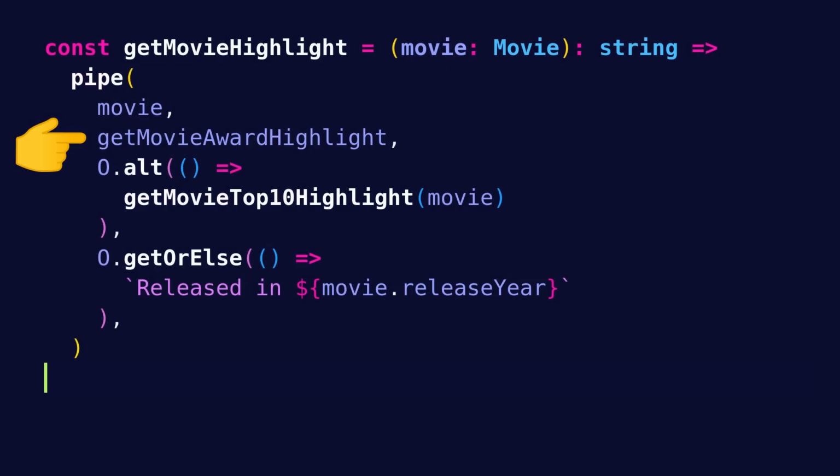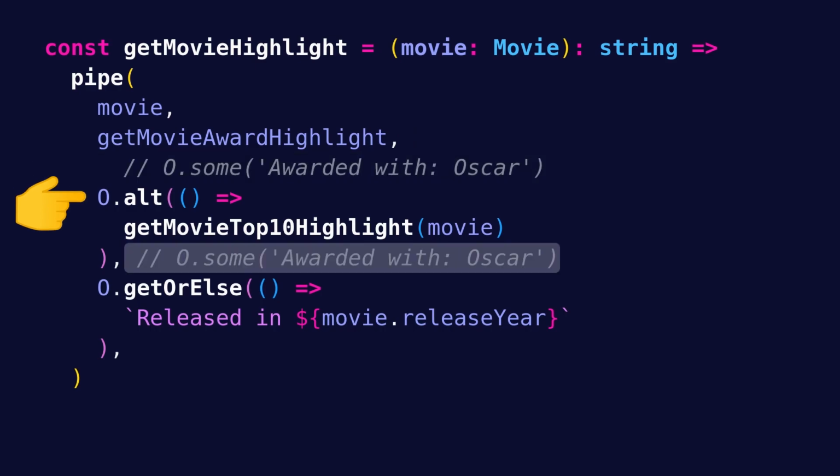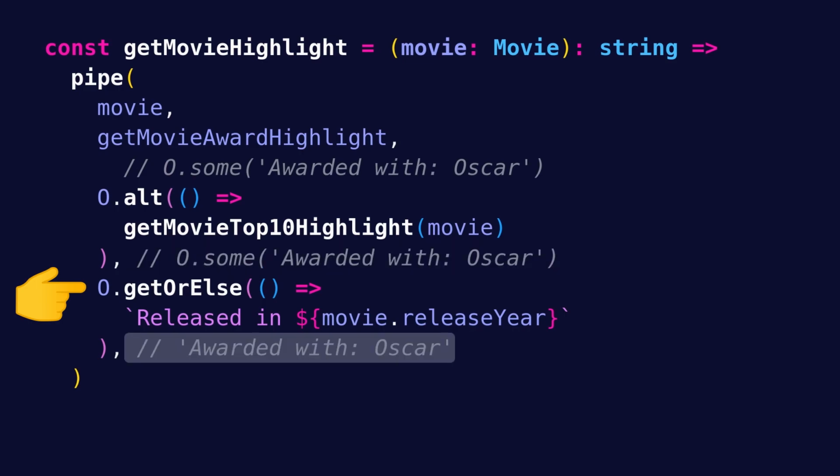Returning to getMovieHighlight, we have some "awarded with Oscar" as the output of getMovieAwardHighlight. We then pipe that into alt, which simply returns back the option that it received since it's already a some. Finally, we pipe our option into getOrElse, which returns the option's value, that is, the string "awarded with Oscar", which is the final output that we get.